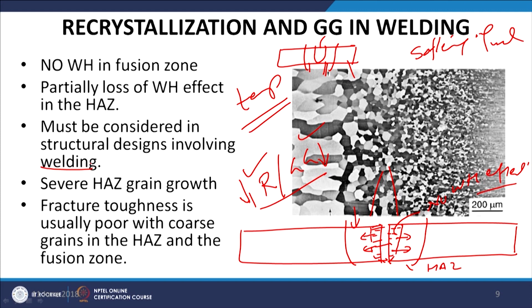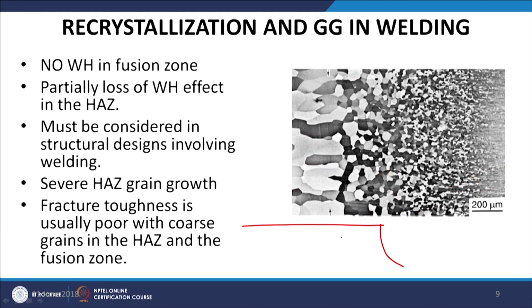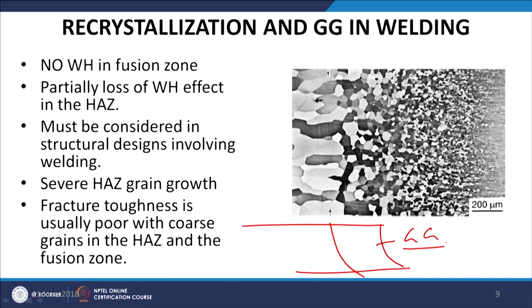And the regions next to the fusion boundary will be experiencing the greater temperature for a longer period, so they will experience significant grain growth, complete loss of the work hardening effect, and complete recrystallization followed by grain growth. Therefore, the extent of strength loss will be maximum next to the fusion boundary and somewhat less away from the fusion boundary. That is what we will be seeing in the next slide.